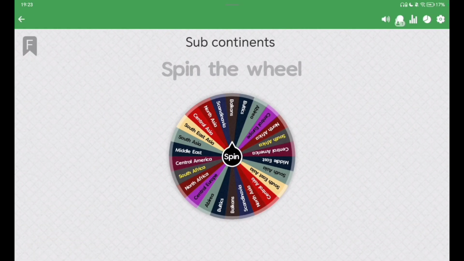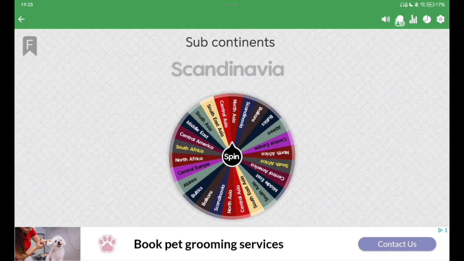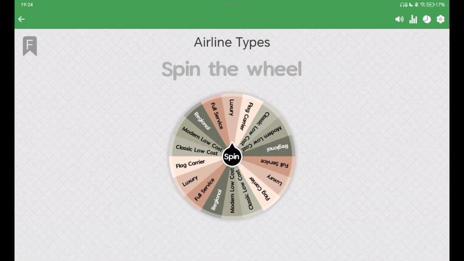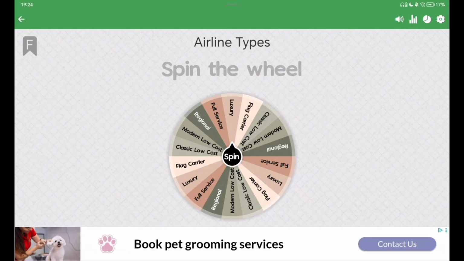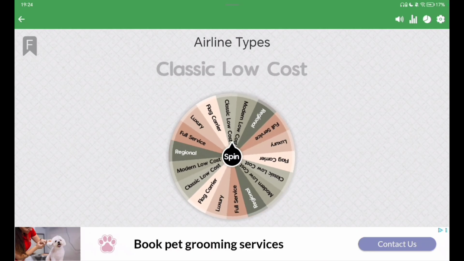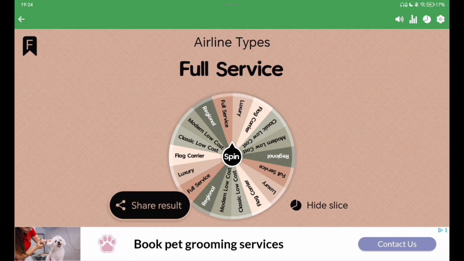This is the subcontinents wheel. This is where our airline will be based, and with a quick spin of that. Okay, Southeast Asia. Interesting. Next up we're spinning the airline types wheel. I'm kind of hoping, Southeast Asia, potentially modern low cost. Oh no. Okay, full service airline.